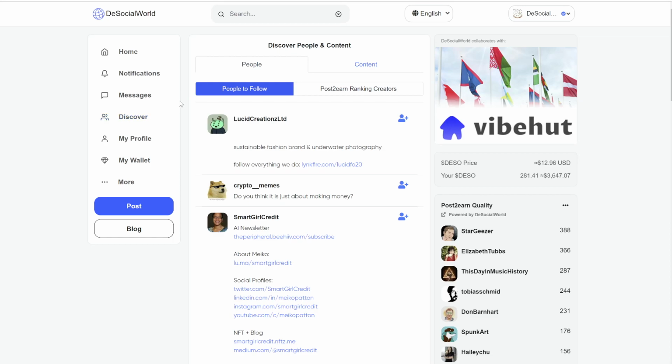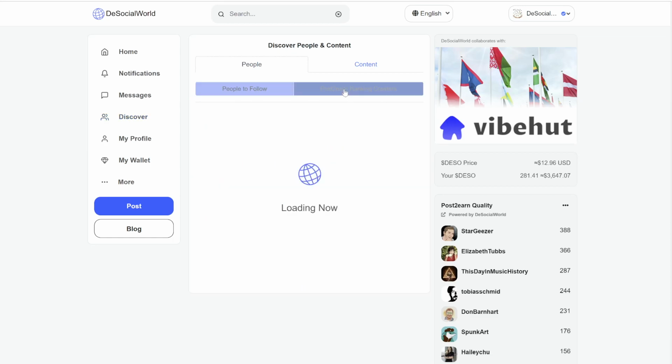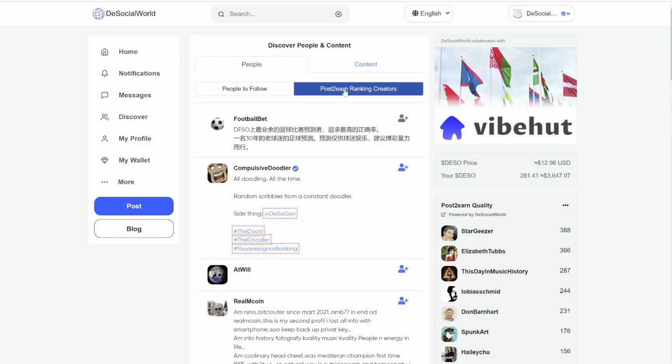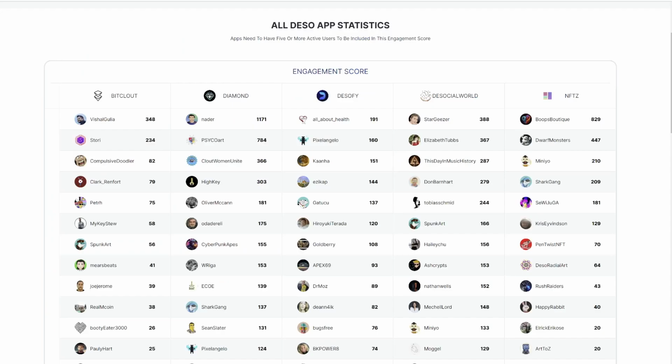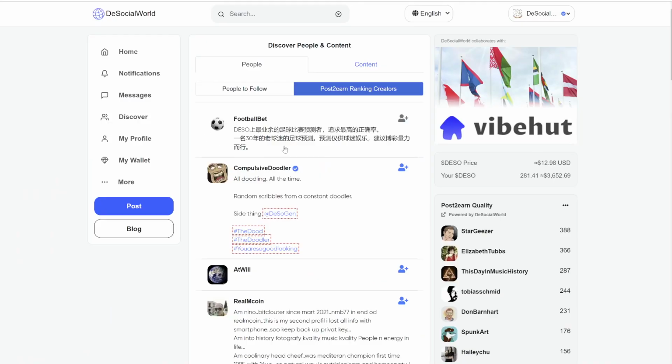A second group of interesting people to follow are the post to earn ranking creators. And it's important to understand that these are not only people using the social world, because if you would go to posttoearndao.com/statistics, you will find a list of engaging creators on any big application in the DeSo ecosystem. So whether you're an engaging user on BitCloud or Diamond or DeSoFi, DeSocial World or NFTC, you will show up in this list anyhow. So these are all people you can follow because they're engaging.